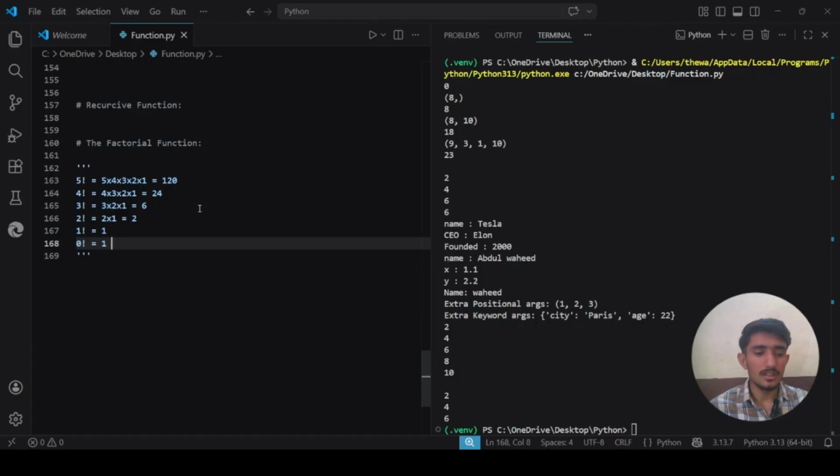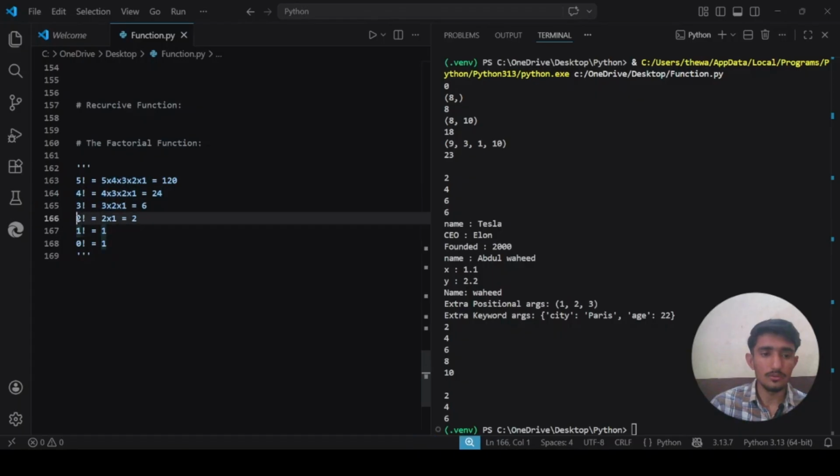So notice the pattern. 5 factorial is also 5 into 4 factorial. Also 4 factorial is 4 into 3 factorial. Also 2 factorial is 2 into 1 factorial. So we know that this is the recursive structure.